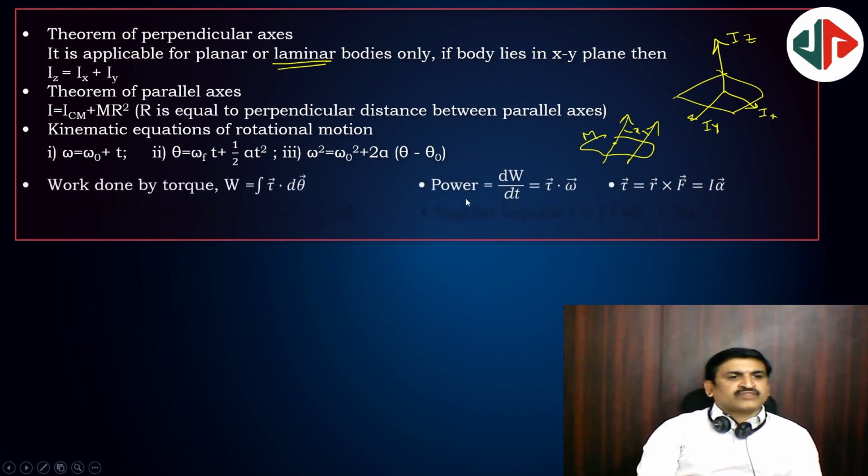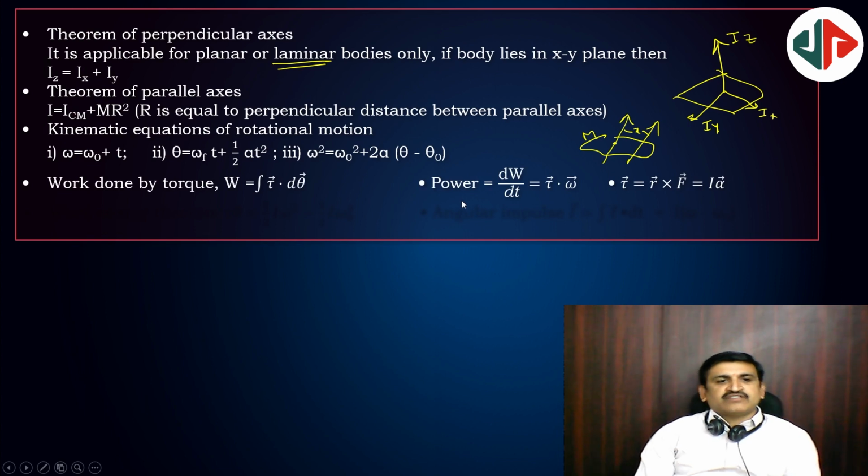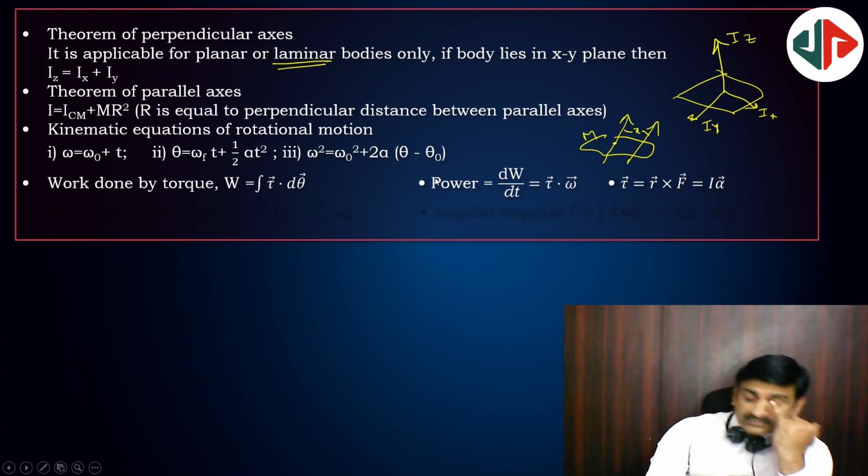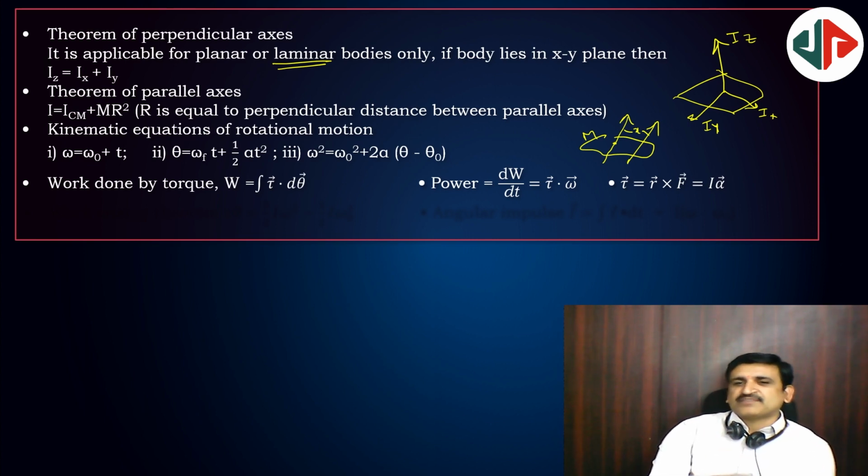Next, work done by torque: W is equal to integral tau into d theta, just like integral F dot ds. Power is equal to rate of doing work. Here rotational power is equal to rate of doing rotational work, torque into angular velocity. And torque is equal to r bar cross F bar equal to I alpha.